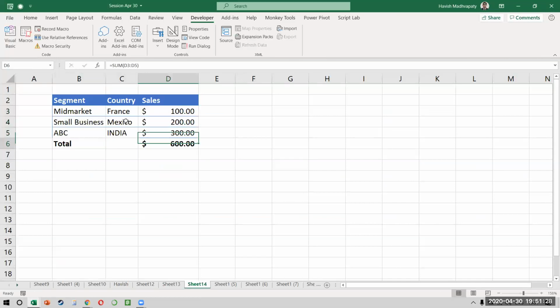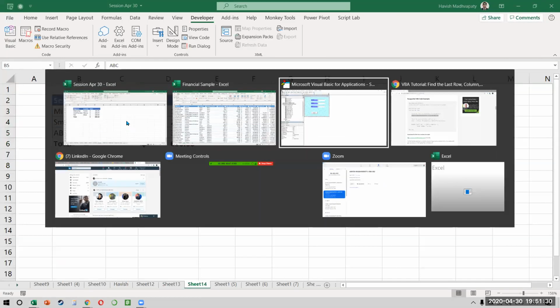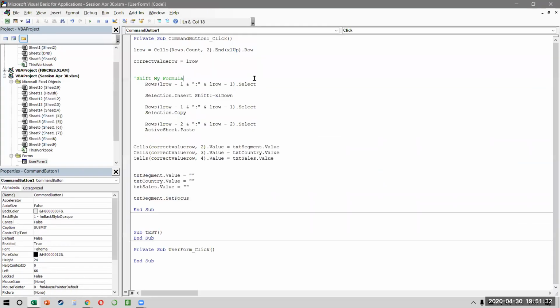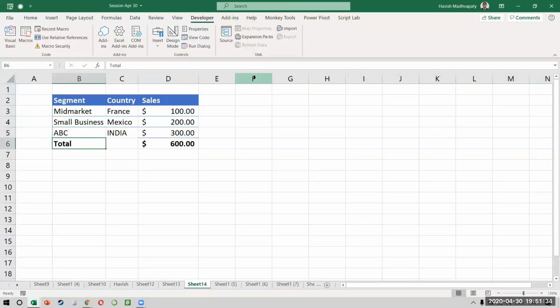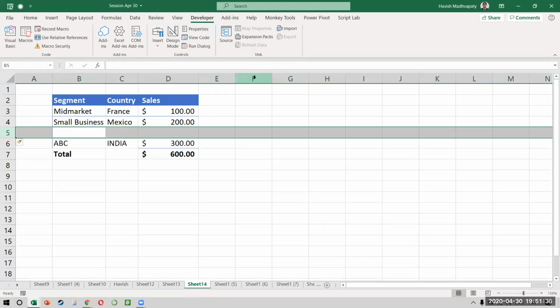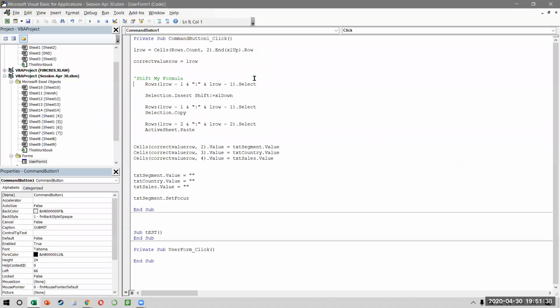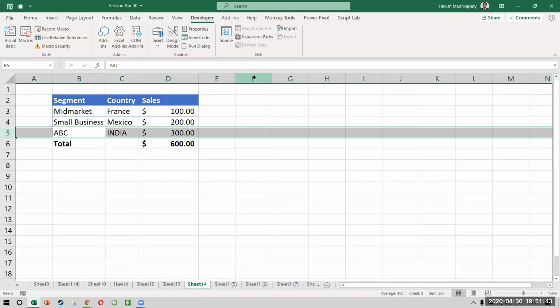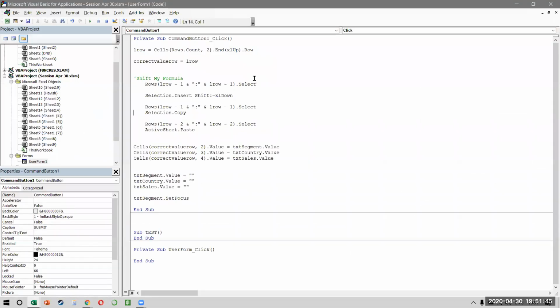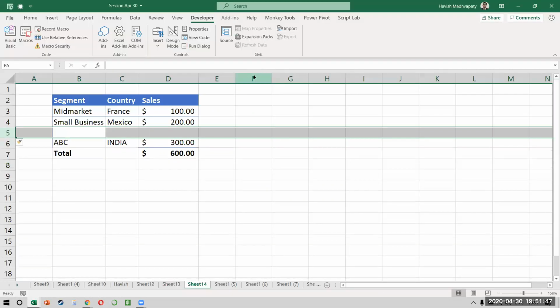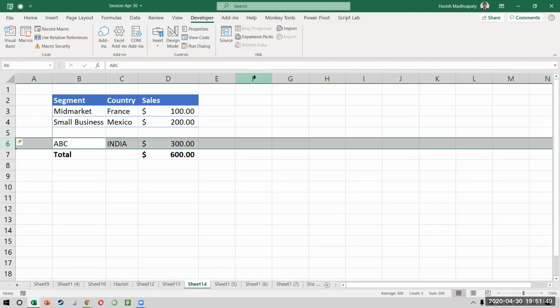एक minute. Let me quickly see. इतना क्यों confusing हो गया? So we selected L row -1. So this is L row. We selected this and we inserted. Okay, that is great. And then we copied it. So this would again be L row -1 that we are copying, which is great. So we did shift. We selected our L row. We did Control C, and then we did